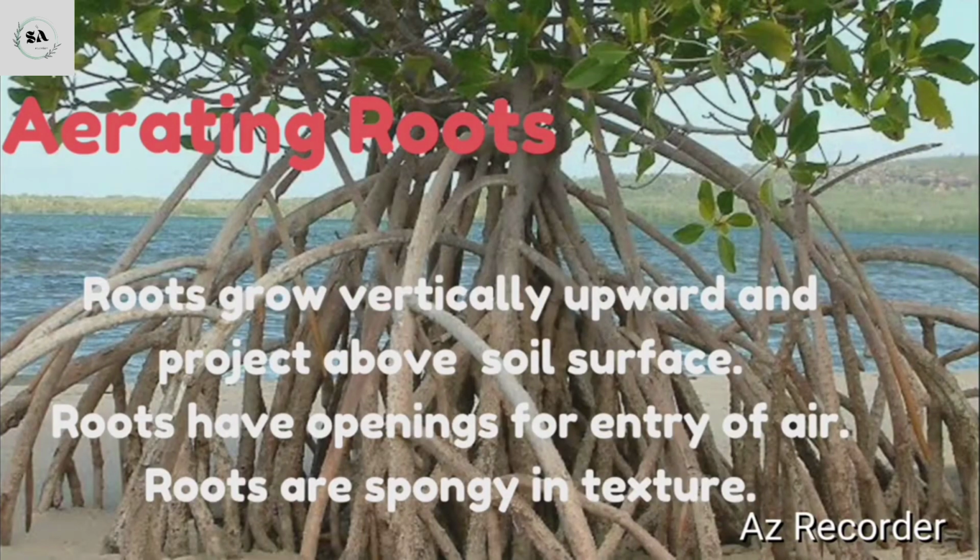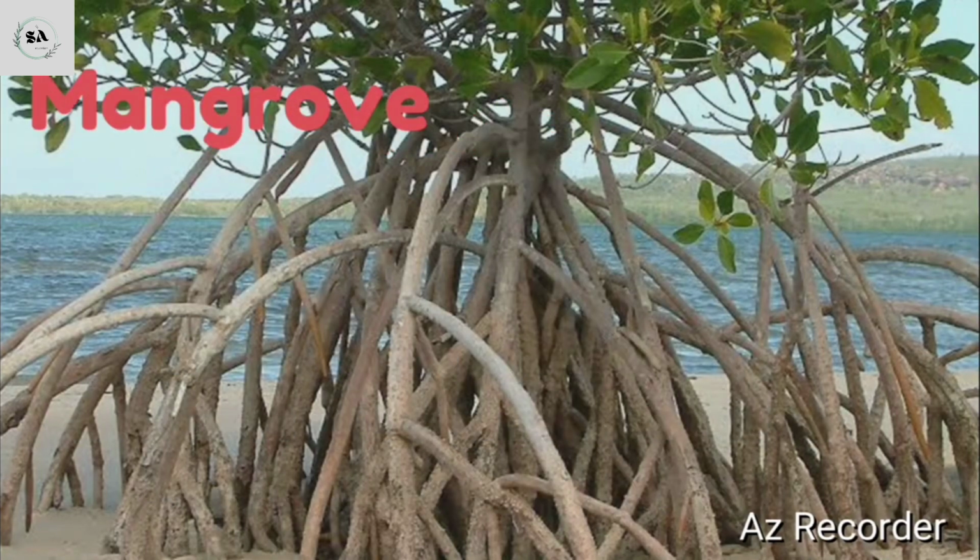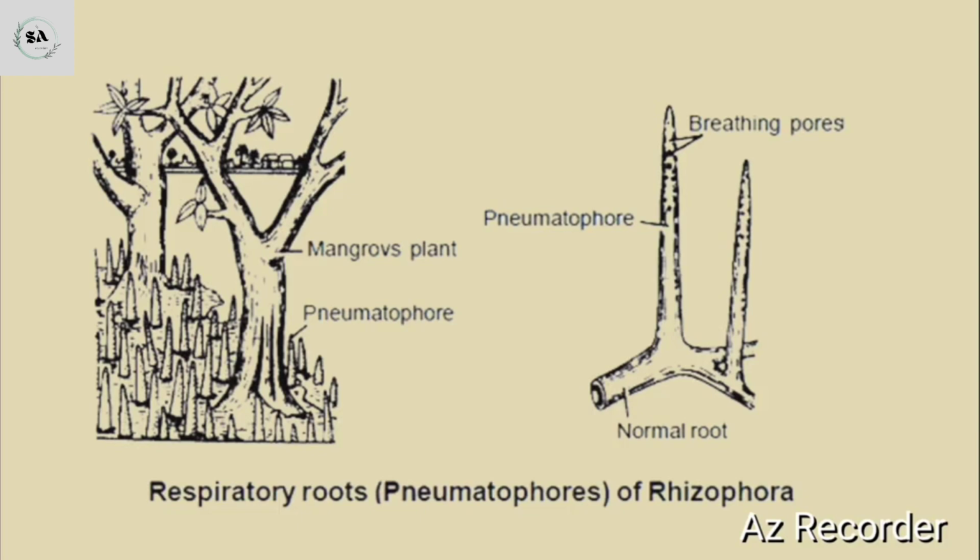Third type is the aerating roots. The roots growing vertically upward and projecting above the soil surface. These roots have openings for the entry of air, and these roots are spongy in texture. Aerating roots are called pneumatophores. Pneumatophores grow vertically upward from underground roots and project above the surface of soil. For example, mangroves. This is the diagram of pneumatophore.